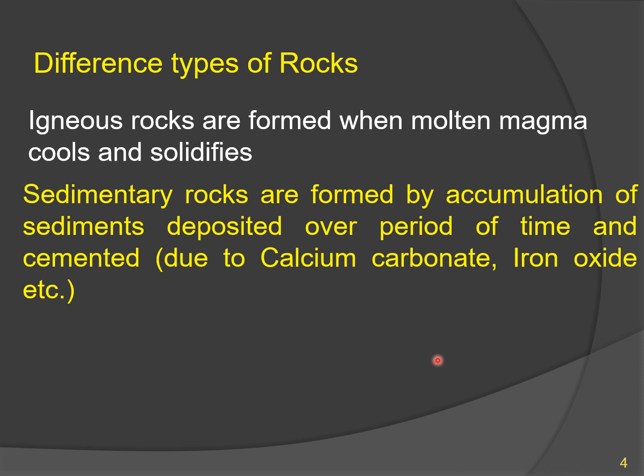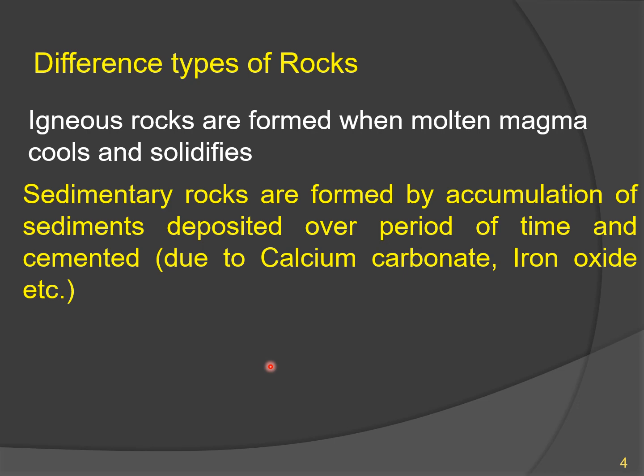Sedimentary rocks are formed by the accumulation of sediments deposited over a period of time and cemented. Here's one of the examples, cemented due to calcium carbonate and iron oxide, etc. So for the formation of sedimentary rock, the prerequisite is sediments. Once you have the sediments, they accumulate over a period of time and are cemented, and the cementing can be through any chemical reaction. One of the examples is calcium carbonate. Once it's cemented, the resulting rock will be sedimentary rock.